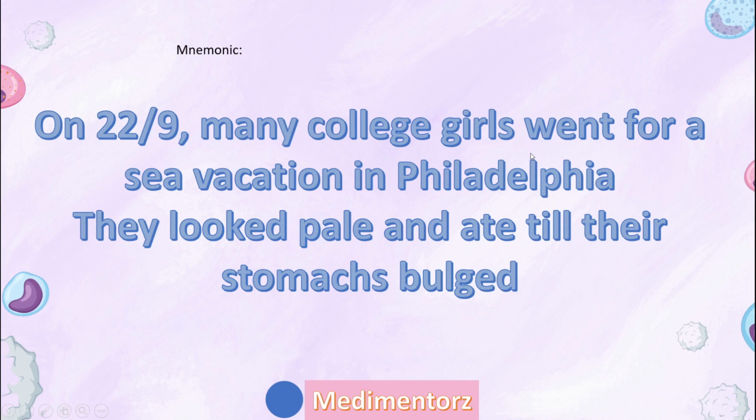That means all stages of the myeloid generation will be present. Sea blue histiocytes in bone marrow, characteristic finding. Philadelphia chromosome, 22/9 also called. This is a very important point. Please remember. They'll look very pale, paler. 40 to 60-year-old people who look pale, lost a large amount of weight, and stomachs will be big. Why? Due to the massive splenomegaly or dragging spleen.